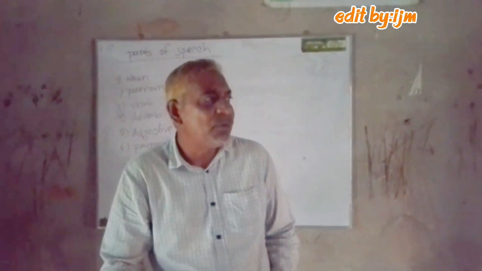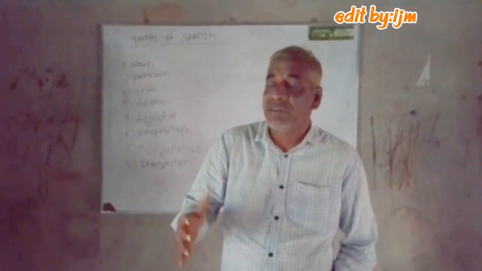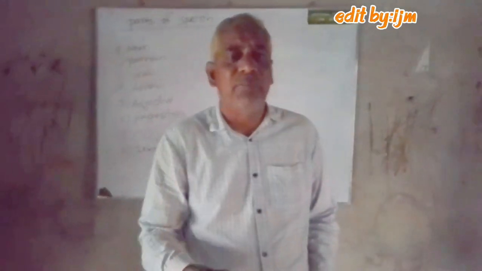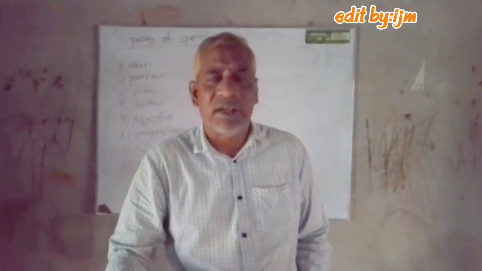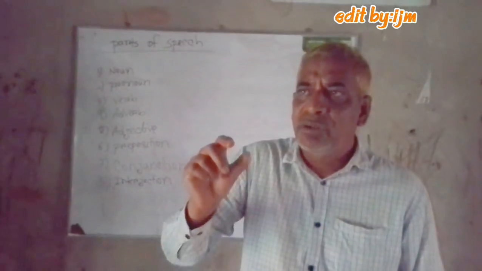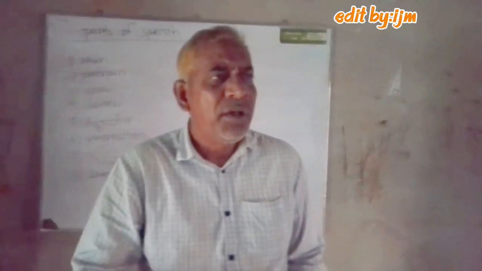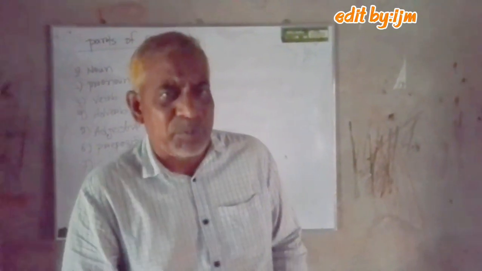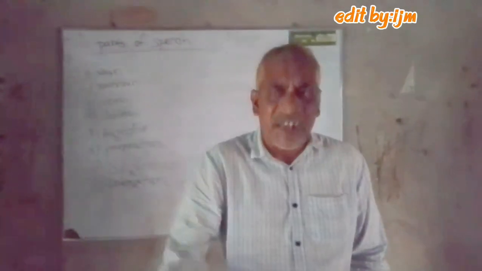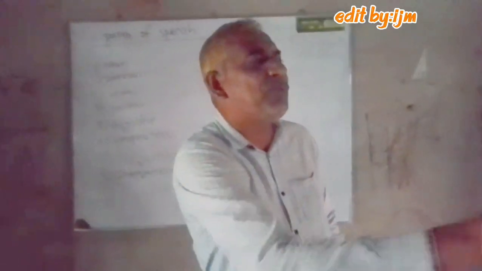And next we discuss preposition. Preposition is very important for grammar. You must know the preposition. There are many kinds of preposition: simple preposition, double preposition, disguised preposition, phrase preposition. Simple means only one preposition.